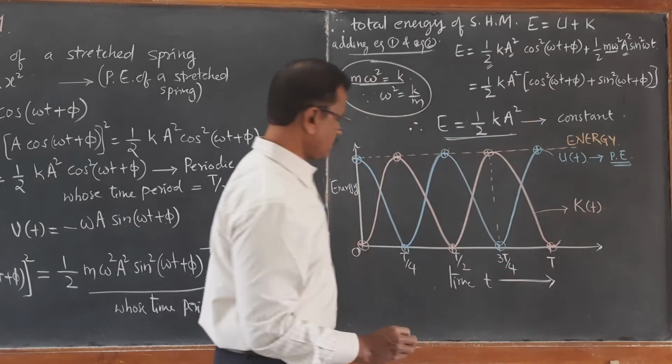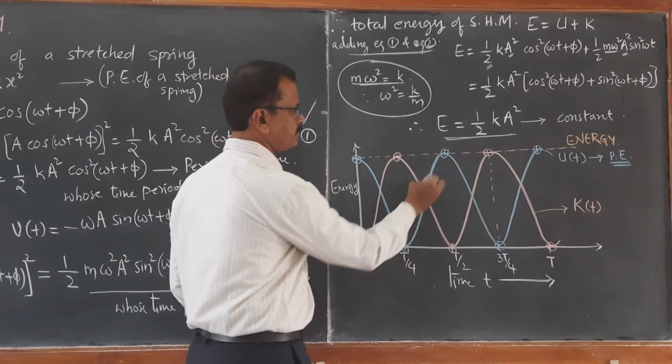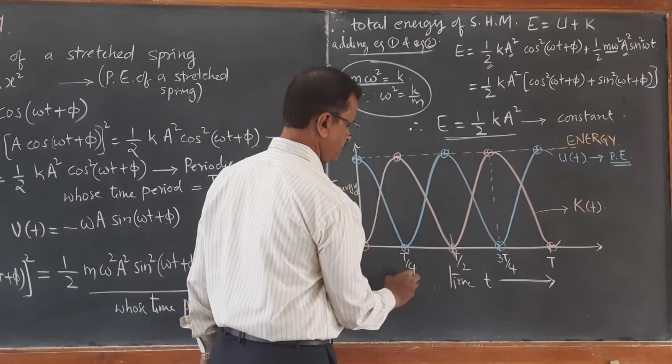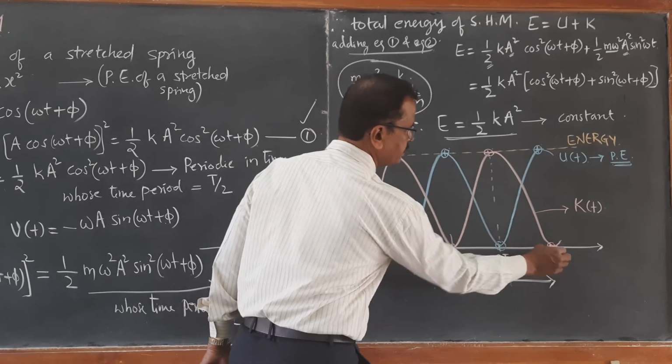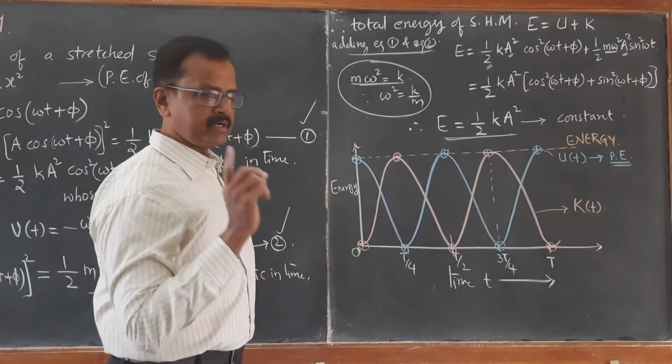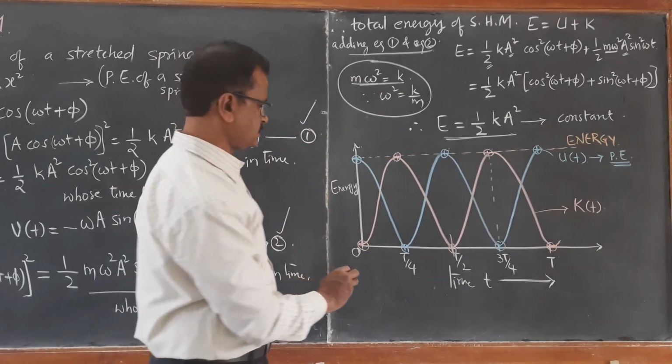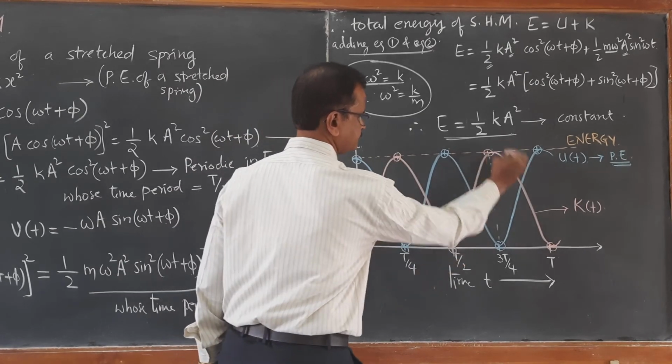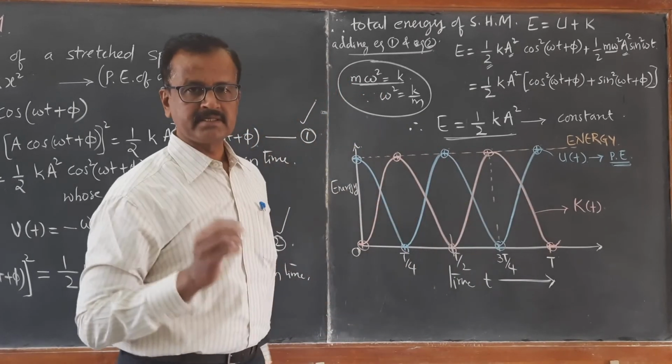You can see both kinetic energy as well as potential energy have time period T by 2. In one complete time period T, it is having 2 cycles, 2 oscillations. Therefore, its time period is T by 2.